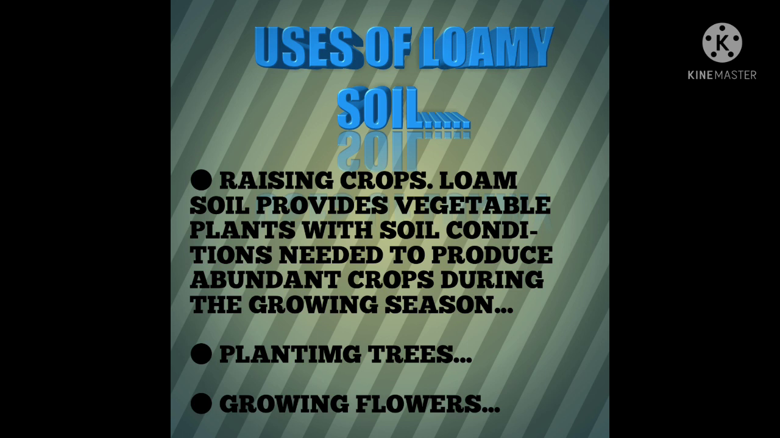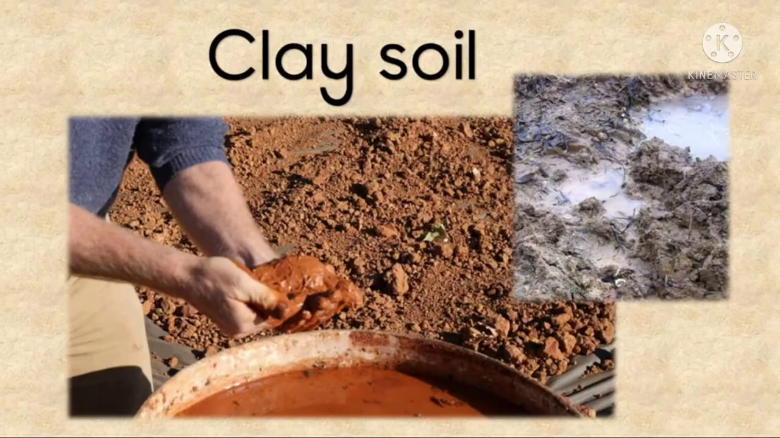Loam soil provides vegetable plants with soil conditions needed to produce abundant crops during the growing season. Planting trees, growing flowers. Have a look at clay soil, which is a favorite of children.